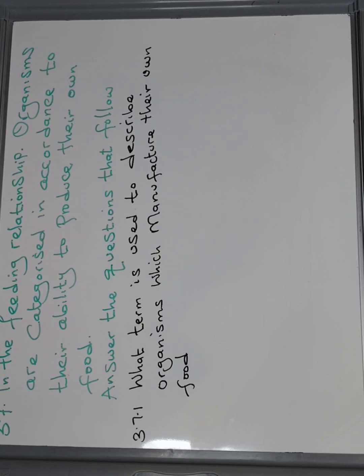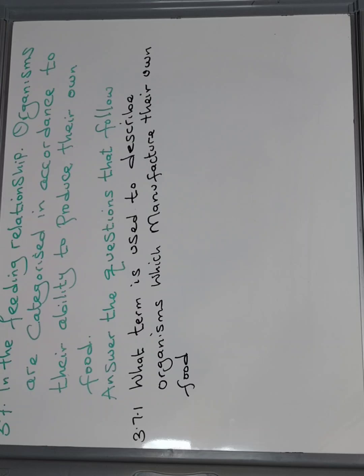Yes, during this categorization, we have organisms which have the ability to manufacture their own food from inorganic raw materials. And we have another category of organisms which cannot manufacture their own food. Of the category of organisms which can manufacture their own food, the best members are plants.